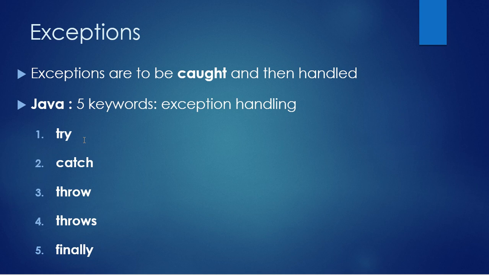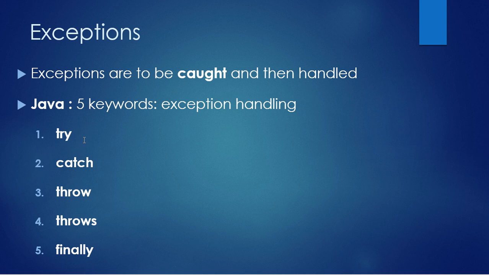So the try block will contain all those statements which may lead to an exception. Now, what is a catch block? The catch block contains the handlers for those exceptions which may occur from the try block.